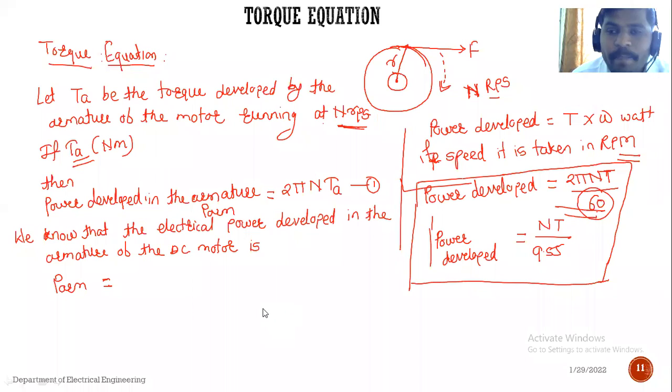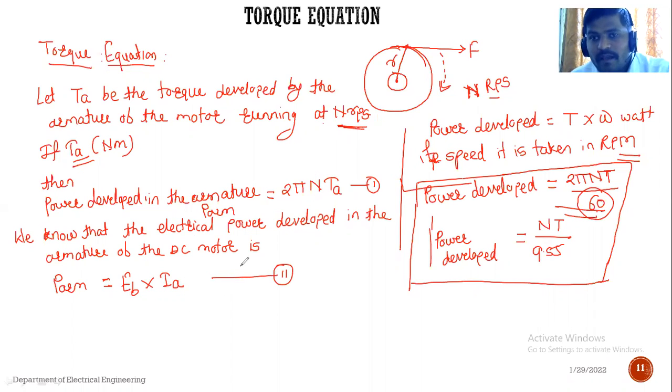Okay, see, the power developed in the armature equals EB into IA from power stages, or you people already know the power developed in the armature, that is EB back EMF into armature current, that is electrical power developed in the armature of the DC machine. It is nothing but EB into IA. So this is the equation second.